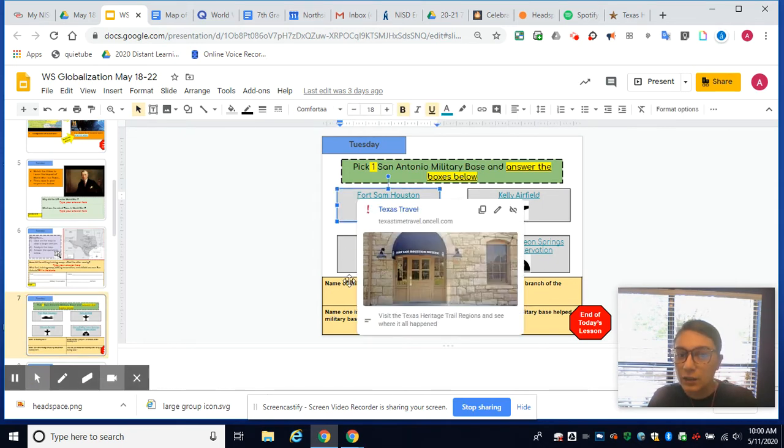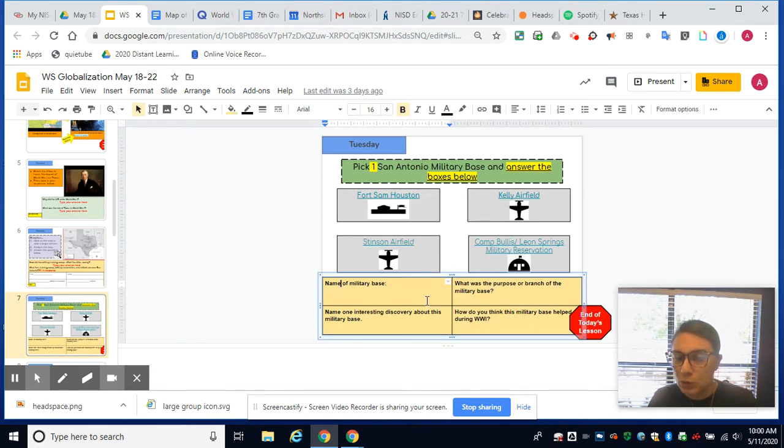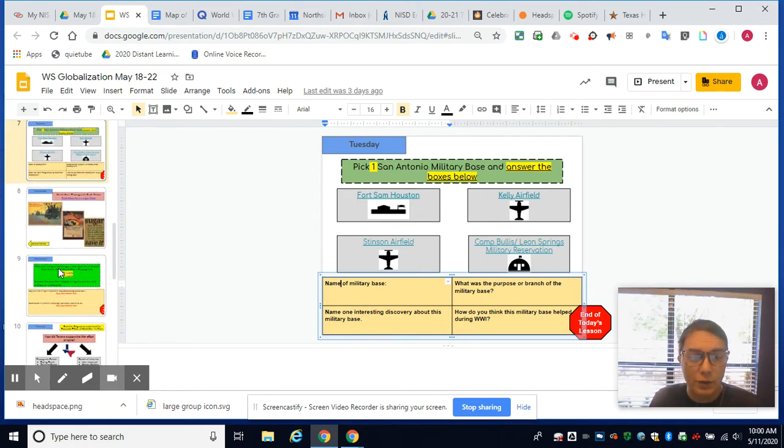And then they're going to fill out what was the name of the military base they researched, what was the purpose or branch, if it was Army, Navy, or more than that, what was one interesting discovery, and how do you think this base helped during World War One, if it has that information. So that's Tuesday, and that concludes Tuesday.